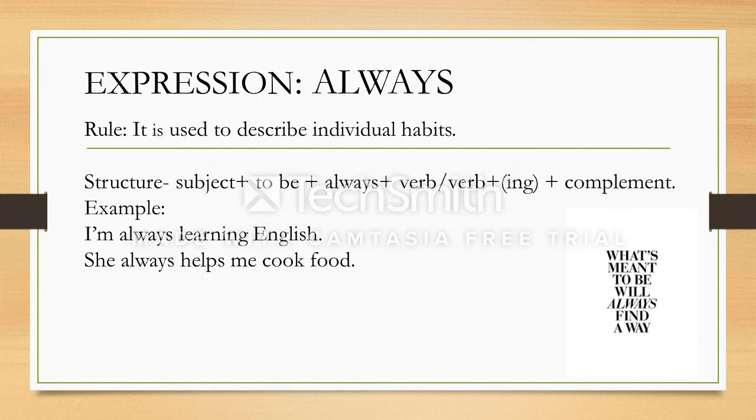In the second example, it says, she always helps me cook food. Someone who always helps you means that they 100% help you, and this is a habit. So, with always, remember that we use it for habits.